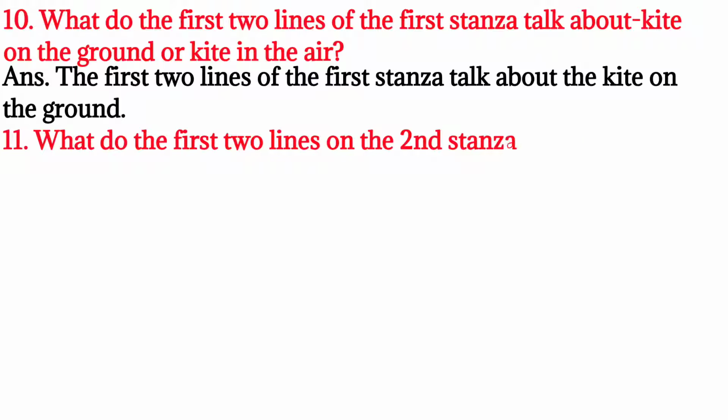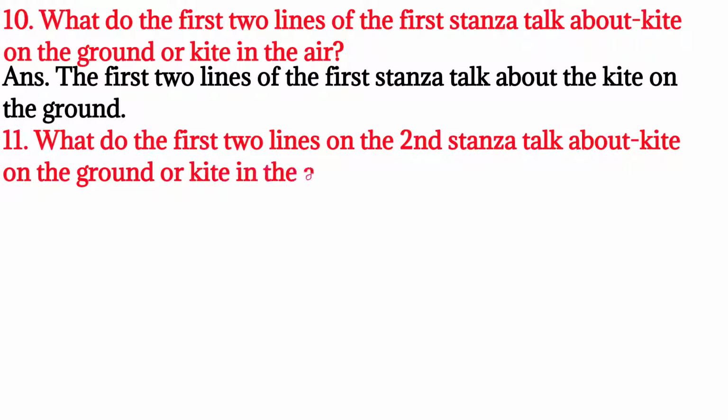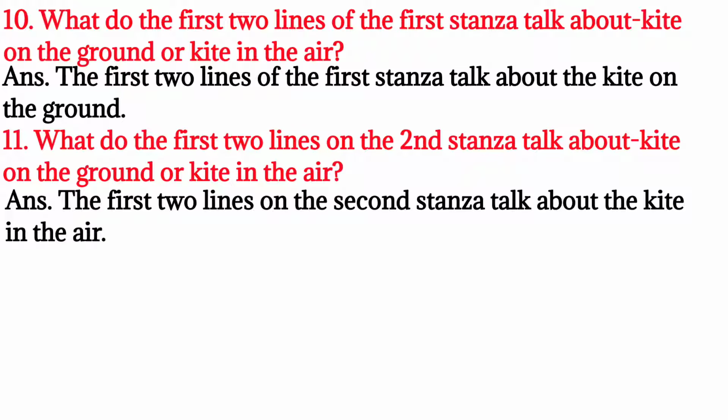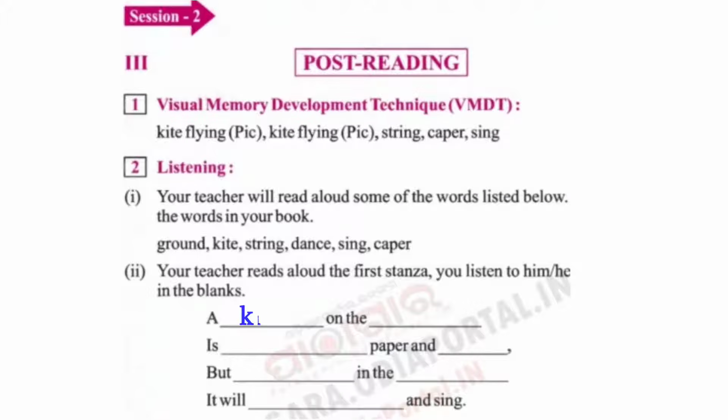What do the first 2 lines of the second stanza talk about? Kite on the ground or kite in the air? The first 2 lines of the second stanza talk about the kite in the air. A kite on the ground is just paper and string, but up in the air it will dance and sing.